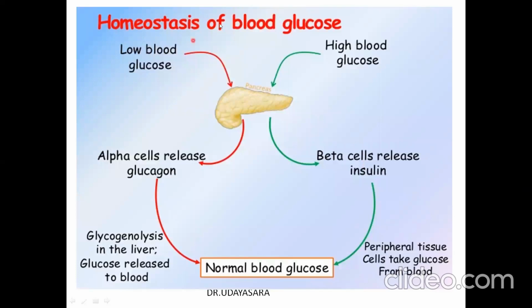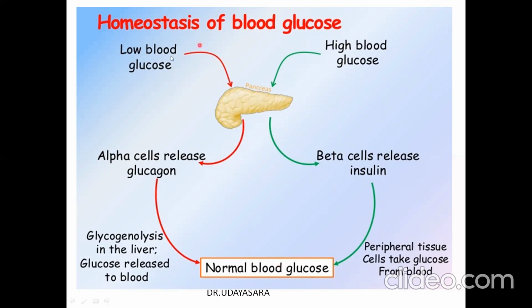So what is homeostasis of blood glucose? When the blood glucose level is very high, it stimulates the islets of Langerhans of the pancreas. Here, the beta cells are stimulated to release insulin. This insulin makes the peripheral tissue utilize the glucose from the blood. Thus, it maintains a normal blood glucose level.